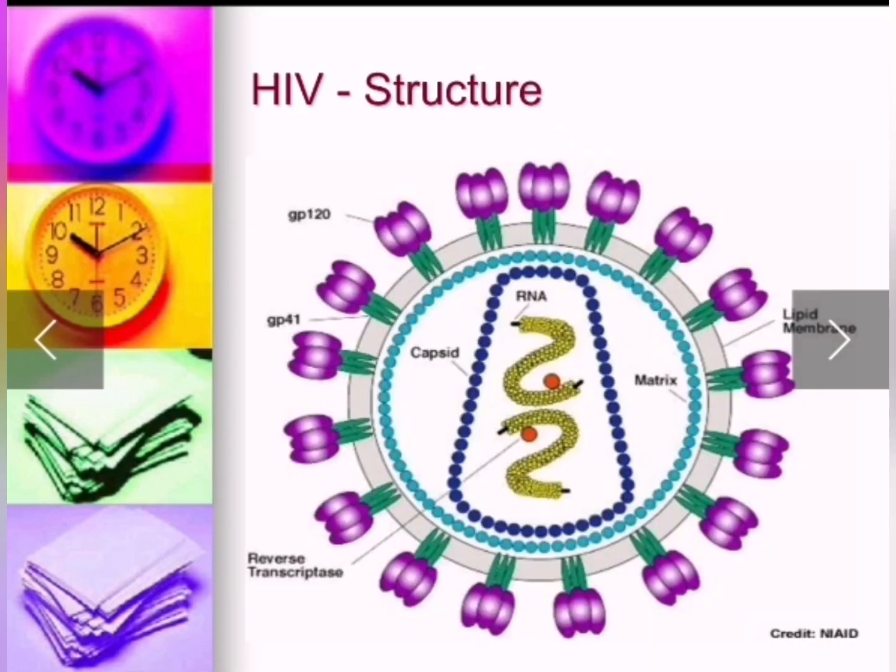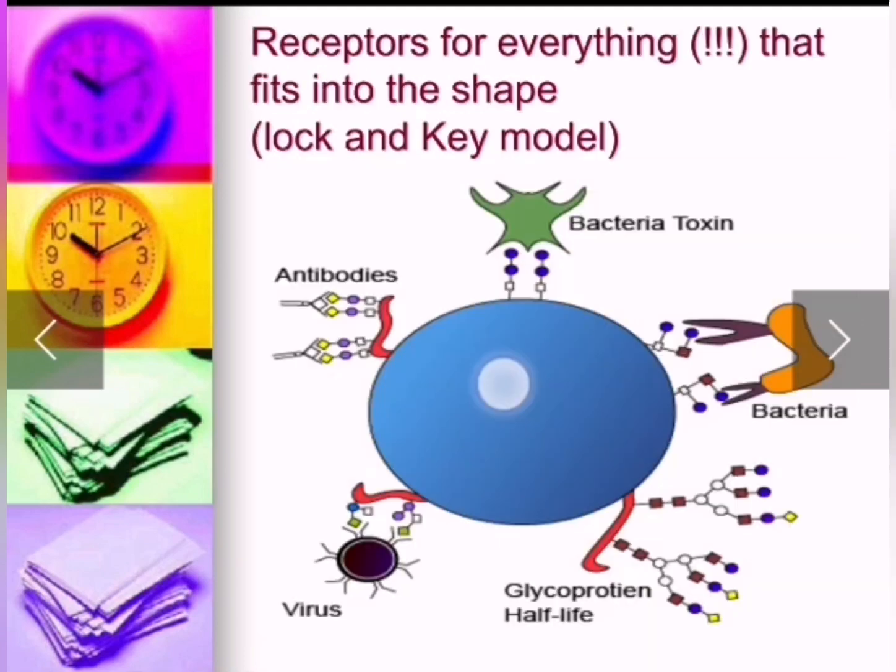So the HIV structure has a receptor, a key lock called GP120. Also, it has a reverse transcriptase enzyme, which reversely transcribes RNA into DNA. Also, the HIV virus has a lipid membrane.